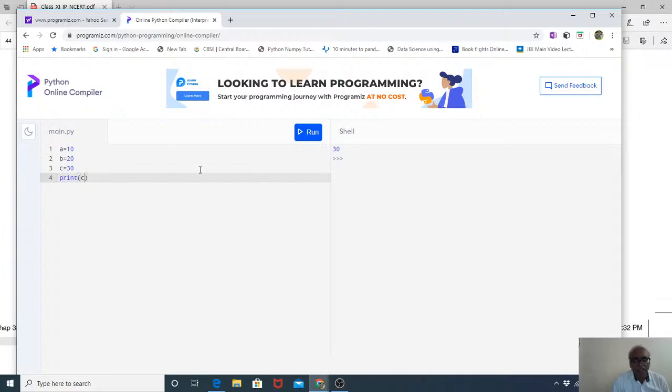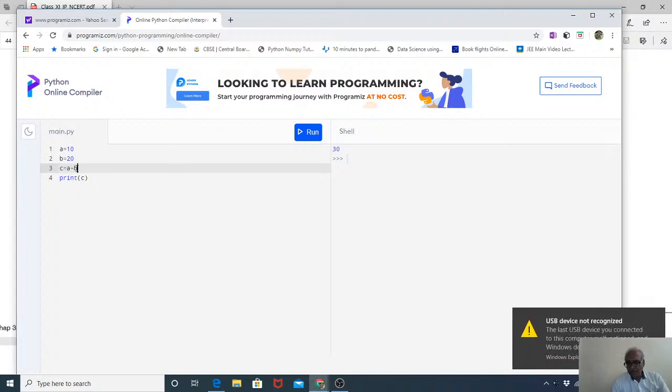Now again, I don't want to give that value to C. I want whatever is stored in A and whatever is stored in B to be added and then put in C. So I'll change this one and make it A plus B. All right, some things are appearing here.